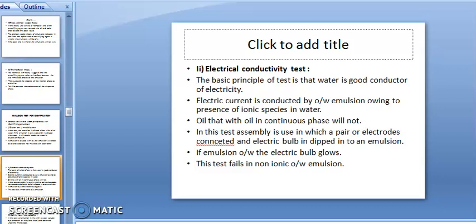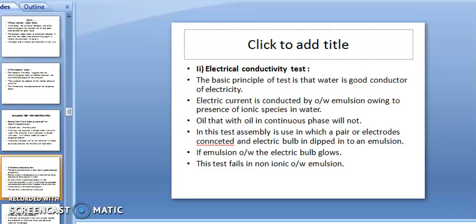In this test, a pair of electrodes connected to an electric bulb is dipped into the emulsion. If the emulsion is OW, the electric bulb will glow. If the test fails, it is not an ionic OW type of emulsion. You perform this test using electrodes carrying positive and negative charge, with a bulb.